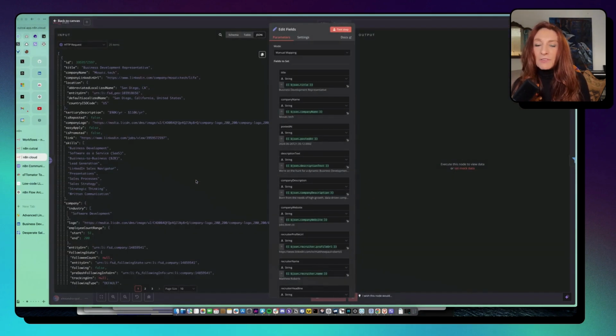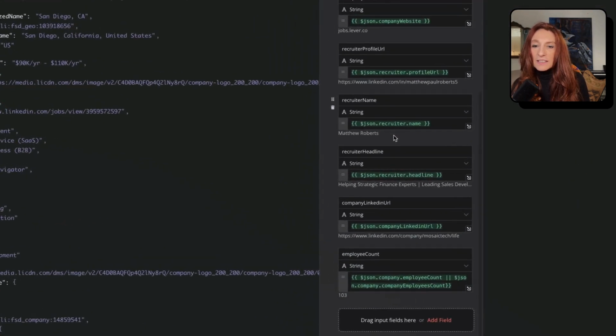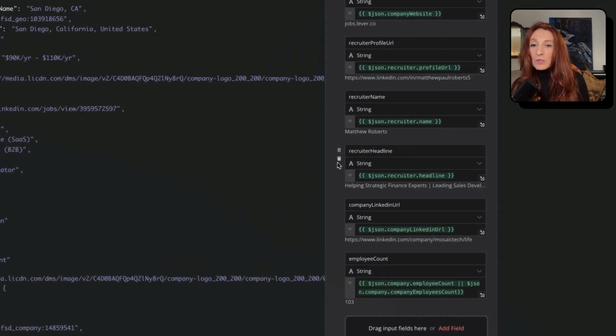Here I edit the fields and you see this is what I want. The recruiter name and the recruiter profile URL, but it's not present on all the jobs. So for that, I execute this step and okay.